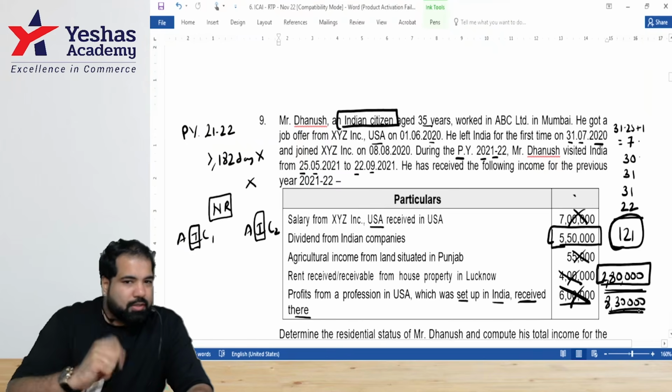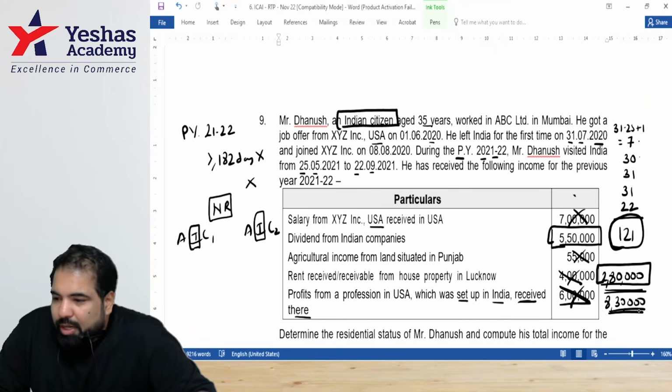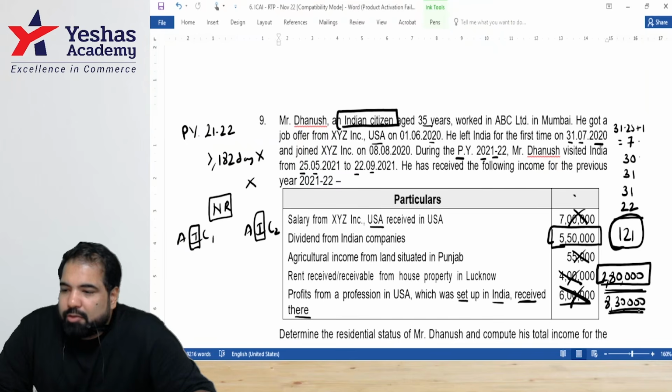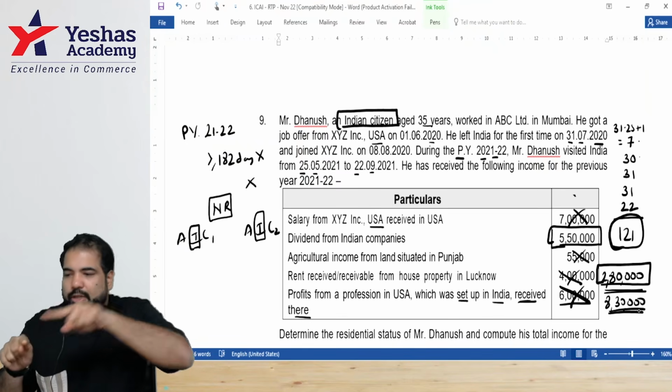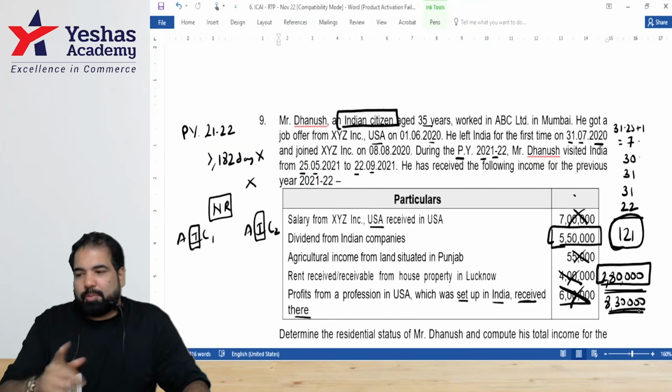Chandan has asked a question. See if you can answer this question. Sir, I have a doubt. He's a non-resident, but why should we check for plus one income? Chandan, only when we are converting him from NR to RNOR, that time we check for plus one income.